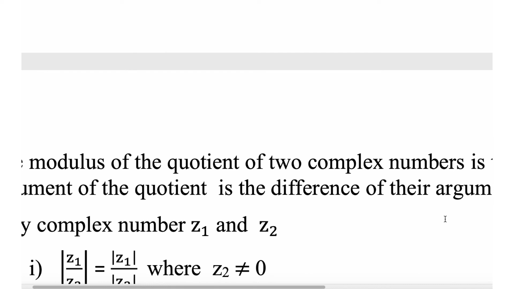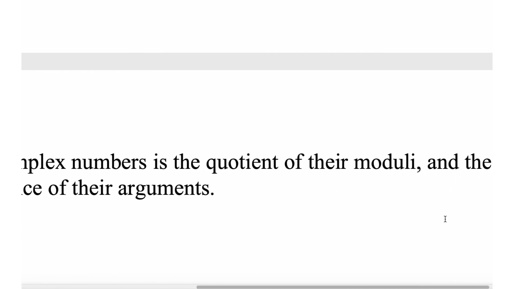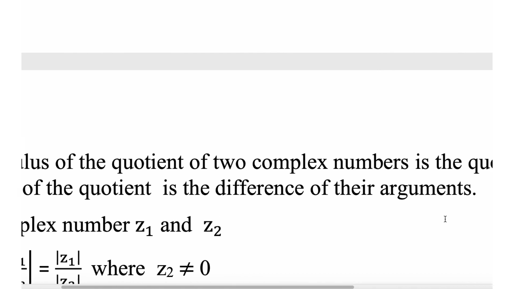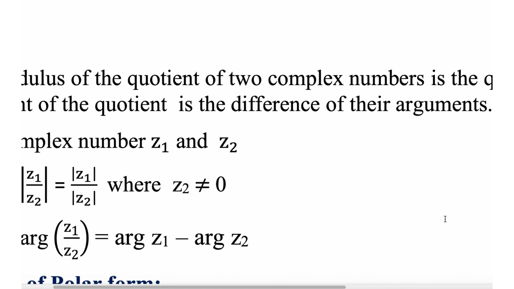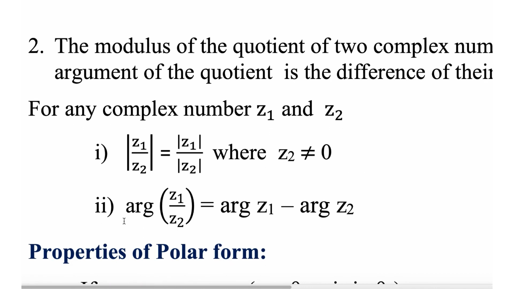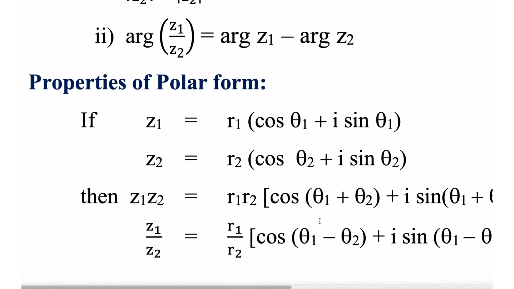The modulus of the quotient of two complex numbers is the quotient of their moduli, and the argument of the quotient is the difference of their arguments. It is about quotient or division. For any complex numbers z1 z2, mod z1 by z2 equal to mod z1 by mod z2, where z2 is not equal to 0, and arg z1 by z2 equal to arg z1 minus arg z2.